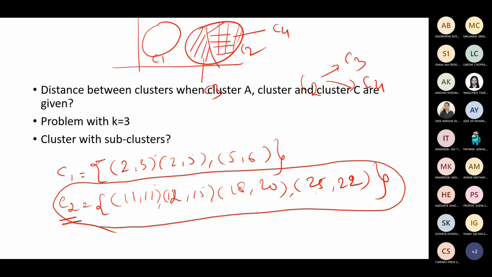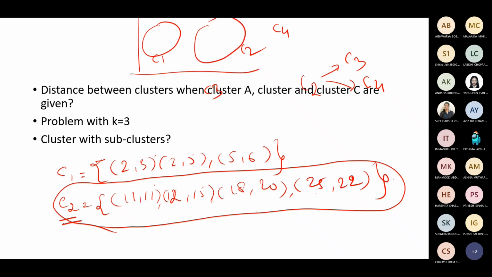This may be a task, can be questioned, or it may be a task given to you. So what is given, understood? Yes, sir. So there is a class given here, or cluster given here, right? Now you have to partition it.